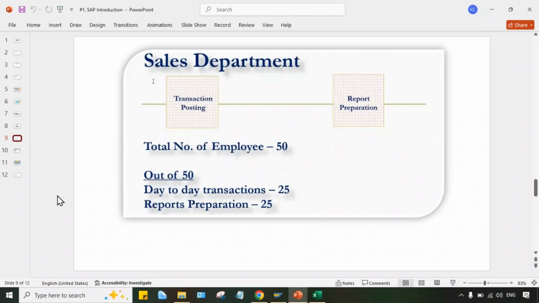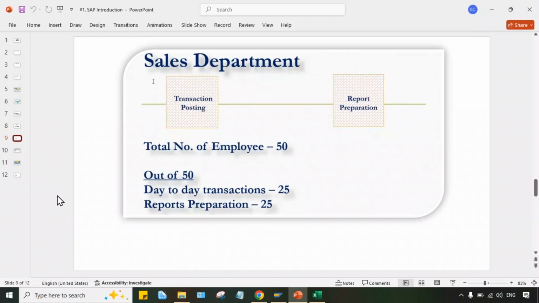Now just assume that Tata Motor is not using any ERP. Tata Motor is not using any software. So in that case, what will happen, guys? Since in the sales department, multiple transactions are taking place, multiple activities are being performed by the sales department. So in that case, what to do?